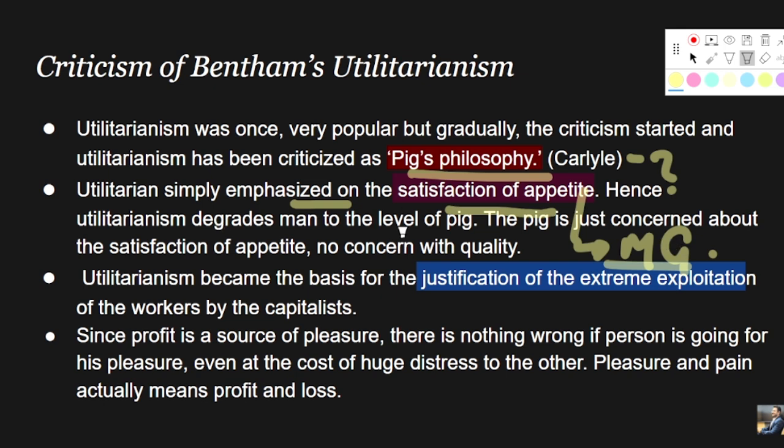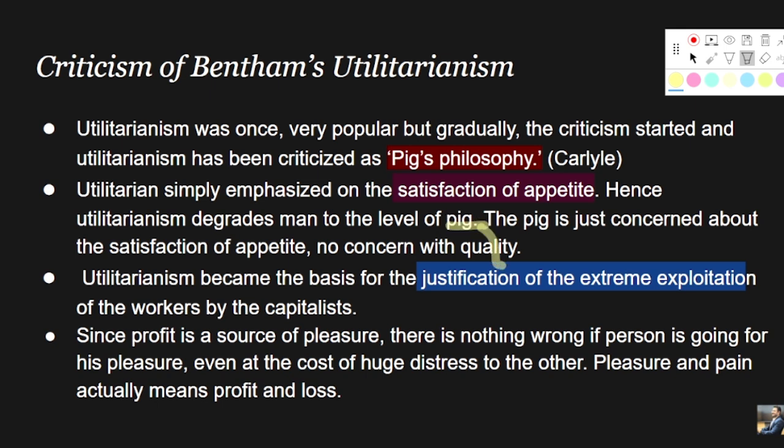Hence utilitarianism degrades man to the level of a pig, right? Why pig? Pig is symbolic of animals, right? Animals are only concerned about their basic instincts of food, procreation, sustenance, etc., right?